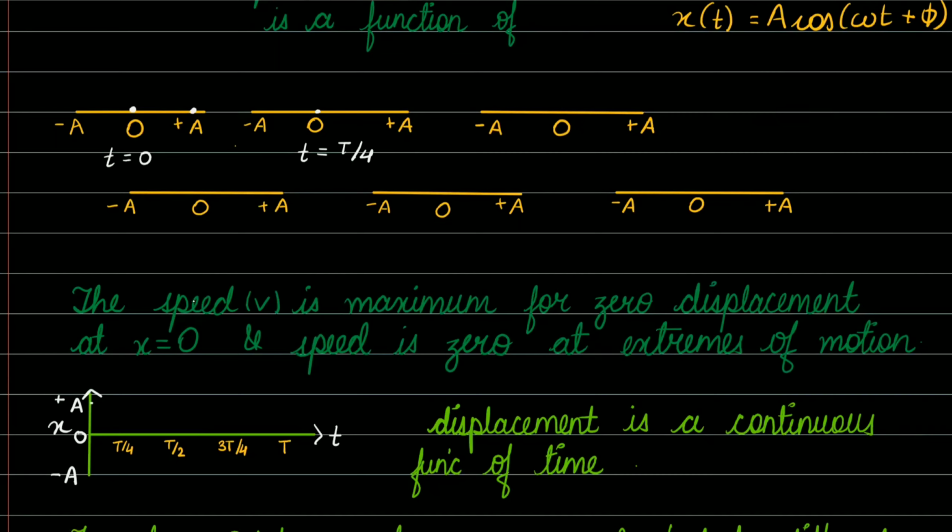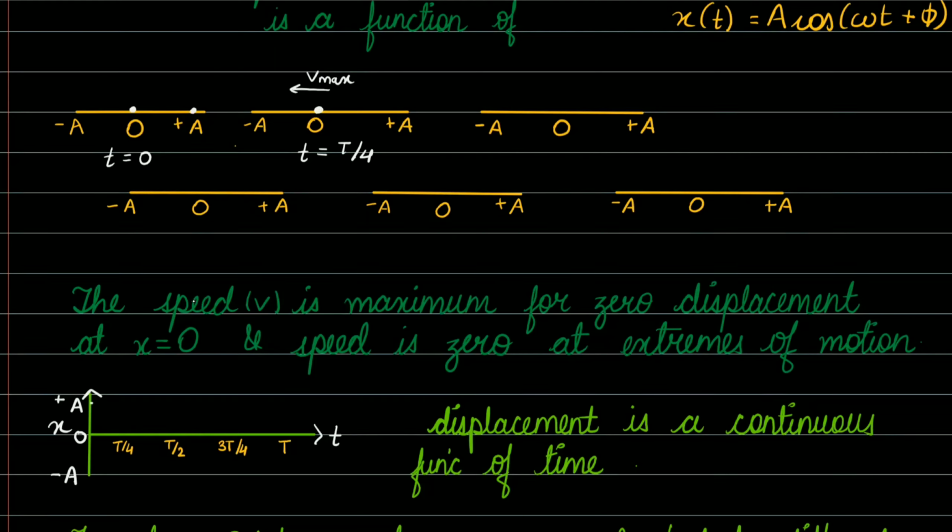Okay, so now at time t equals T by 4, the particle again comes to its mean position. And at the mean position, the velocity of the particle will become maximum.